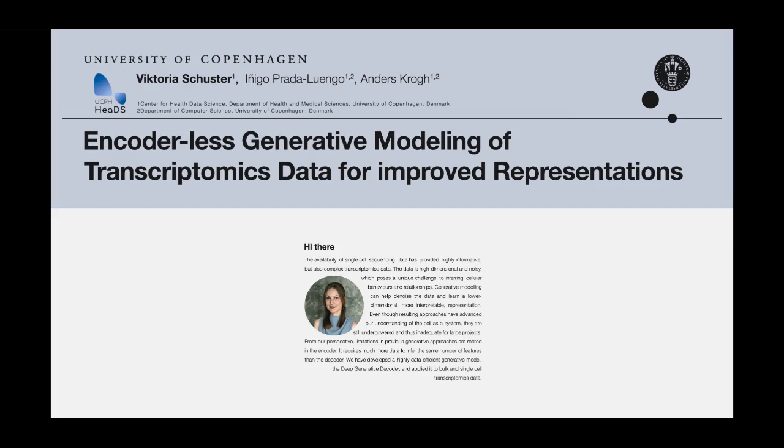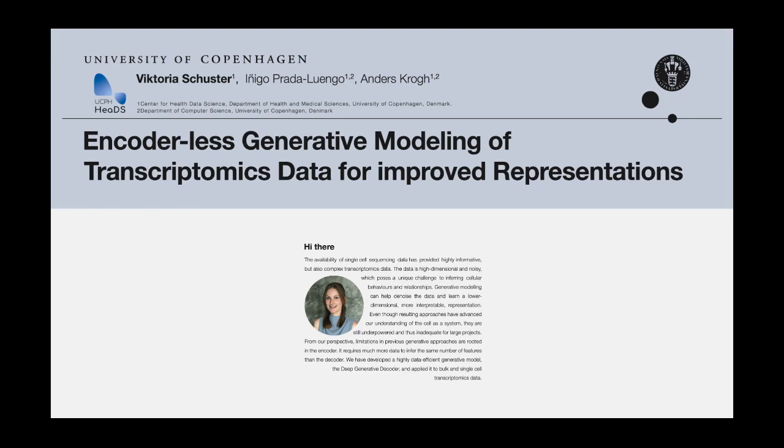Hi there, my name is Viktoria Schuster, and I will be presenting my poster titled Encoder-less Generative Modeling of Transcriptomics Data for Improved Representations. I am a third-year PhD student at the University of Copenhagen. This work has been done by myself, my supervisor and group leader Anos Kroh, and one of our postdocs, Inigo Prada-Luengo. We work in the interdisciplinary field of machine learning methods for biological and health-related problems.